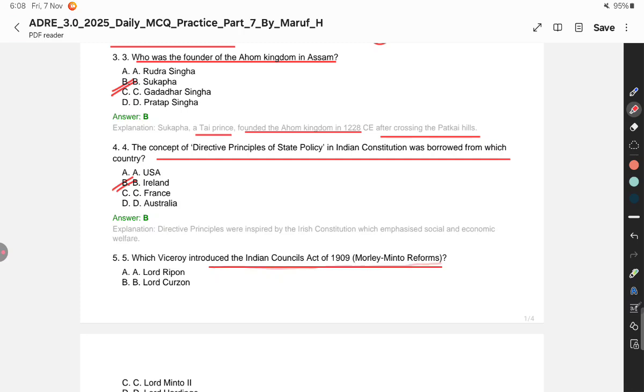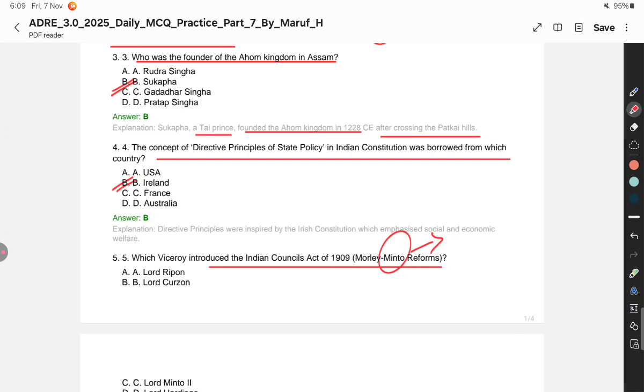Morley Minto reform. All right, so Lord Ripon আছিল, Lord Curzon আছিল, নাইবা Lord Minto আছিল? ইয়াত লিখা আছে Morley Minto. Minto was the Viceroy, the Governor General of India, and Morley was the Secretary of State for India at the time in the parliament.